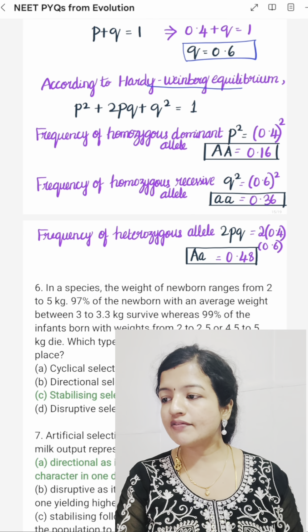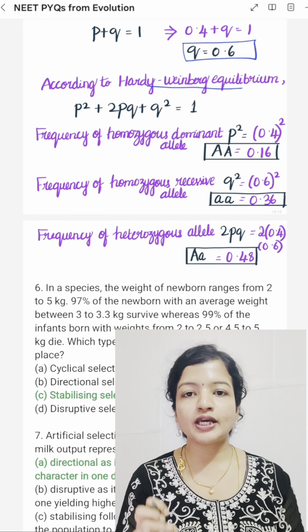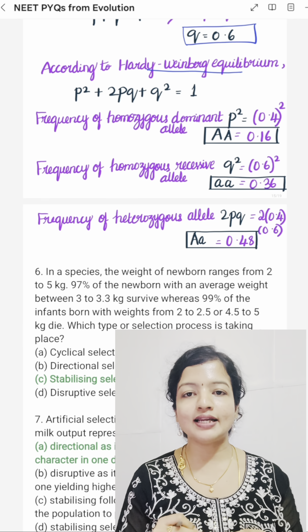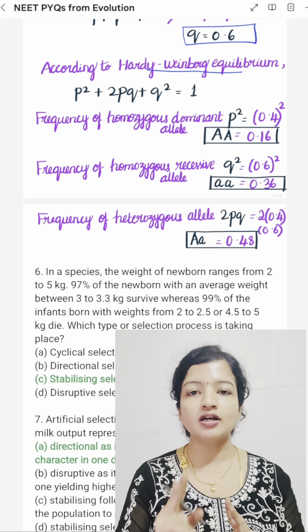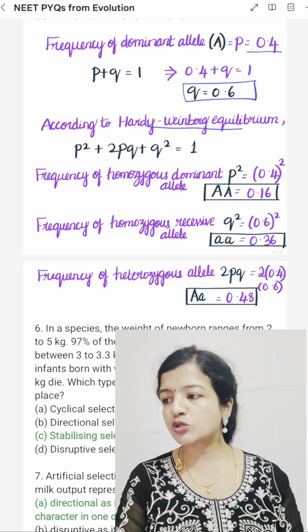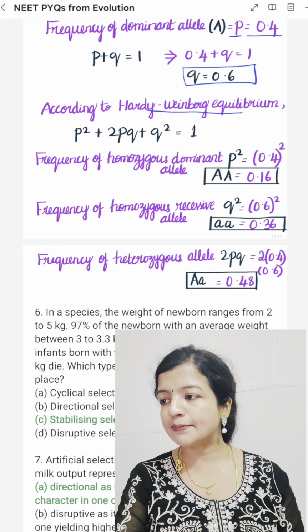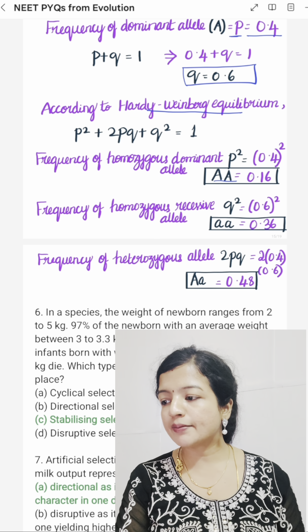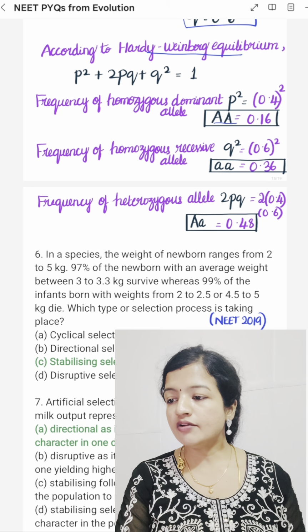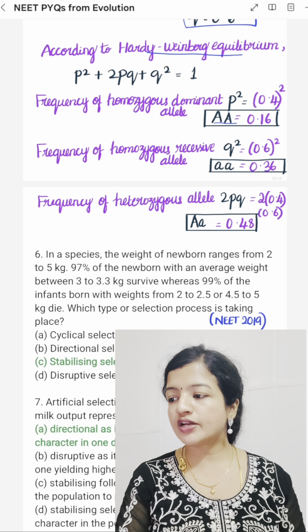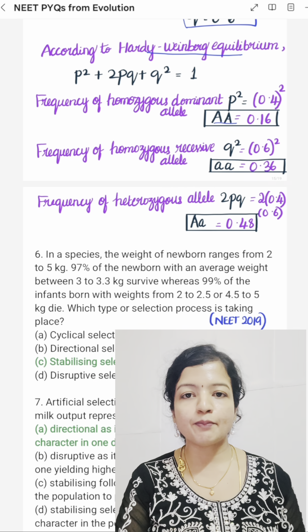So according to Hardy-Weinberg equilibrium, P square plus 2PQ plus Q square is equal to 1. The frequency of the homozygous dominant means both alleles are dominant, capital A, capital A. The frequency of capital A is P, so for homozygous dominant it is P square. 0.4 squared gives 0.16. Then the frequency of homozygous recessive means both are small a, so its frequency is 0.6 squared, which gives 0.36.